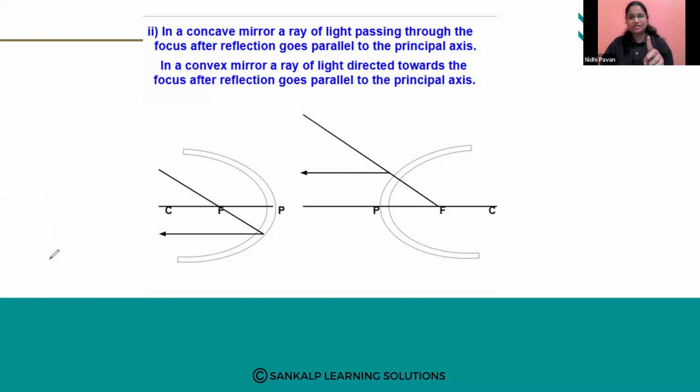In a convex mirror, when a ray of light directed towards the principal focus is passed through the convex mirror, the reflected ray will also be parallel to the principal axis. Okay, so this is about the second case study, when a ray of light passes through the principal focus.